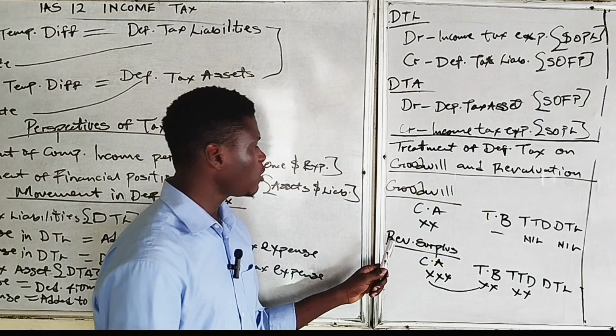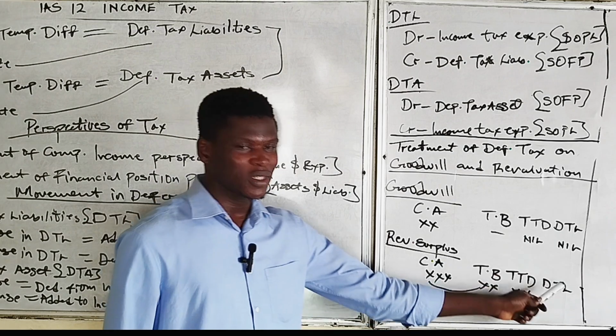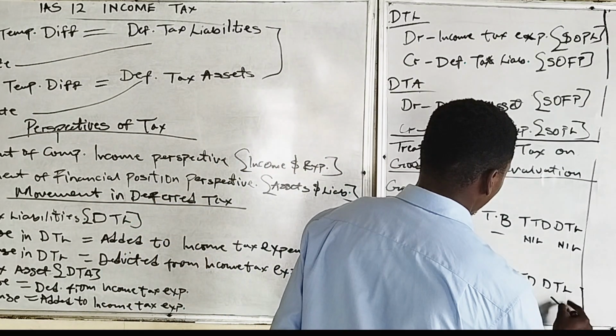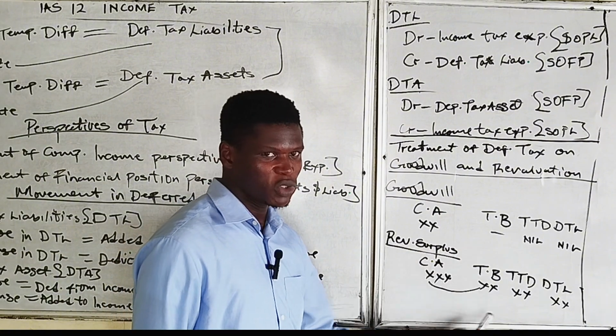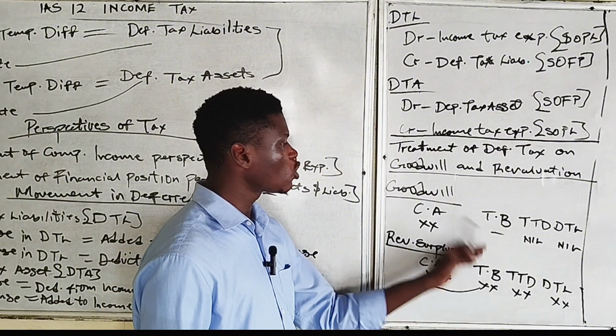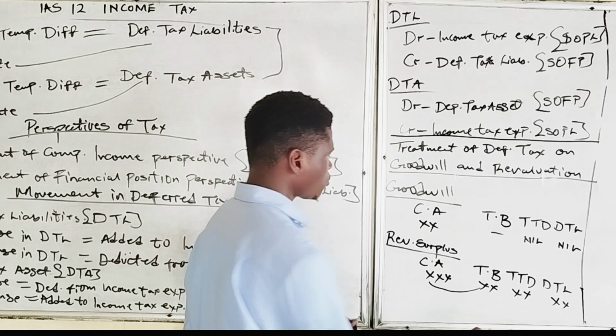So automatically the revaluation surplus will give rise to deferred tax liability, because the carrying amount of that asset will exceed the tax base of the asset. The tax base will only include the original cost.